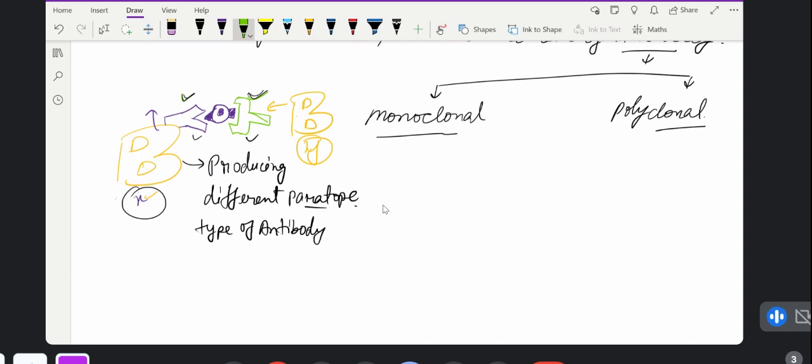Suppose this B cell is there, and I am naming it X. This X B cell is specific for this site of antigen. I will make a different diagram.